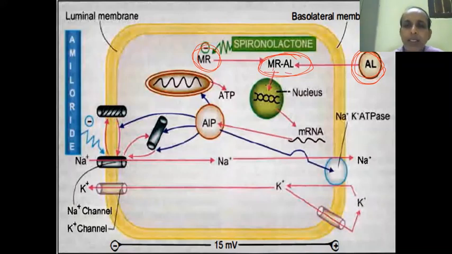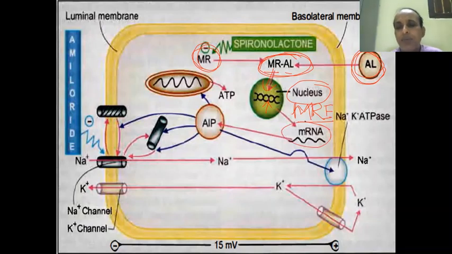That combination migrates into the nucleus, because this is a steroid receptor, so the receptor is intranuclear. Within the nucleus it binds to a specific hormone response element. Here the hormone is mineralocorticoid, so the response element is the mineralocorticoid response element. At that specific region of the nucleus there is selective transcription of mRNA, and this mRNA is translated to aldosterone induced protein, AIP in short.